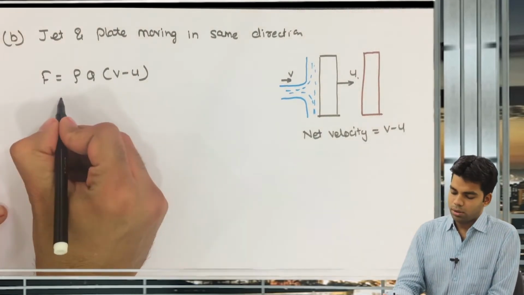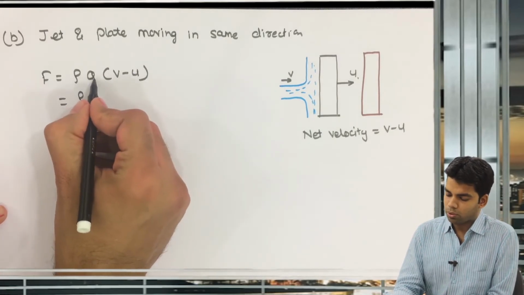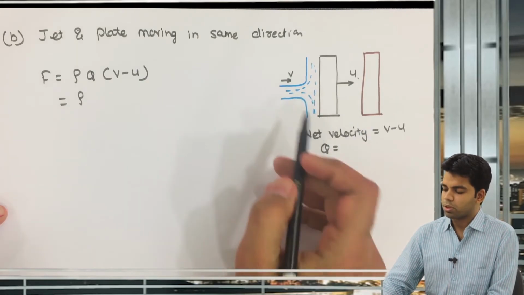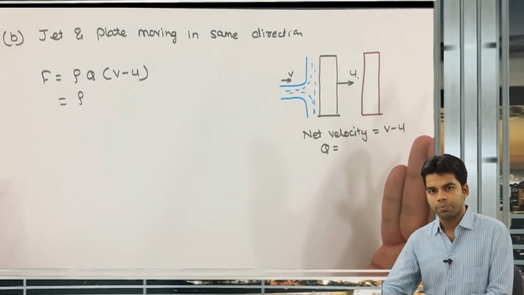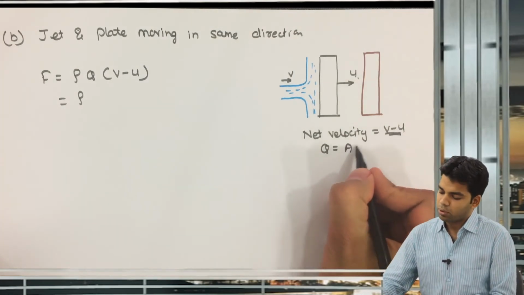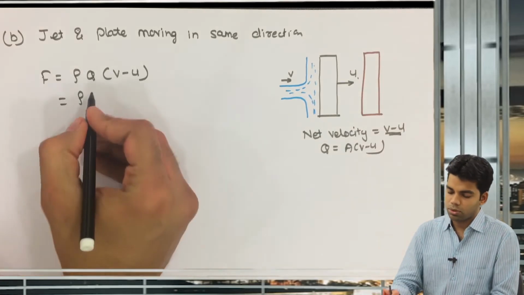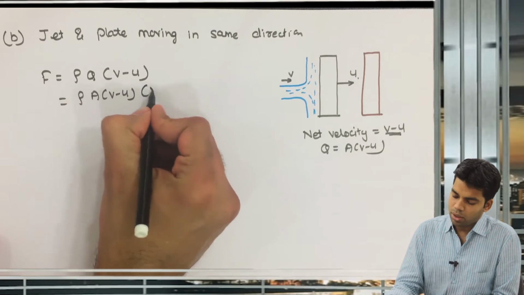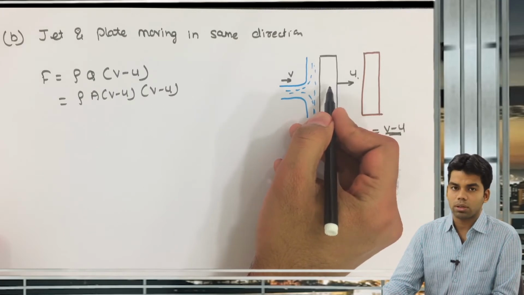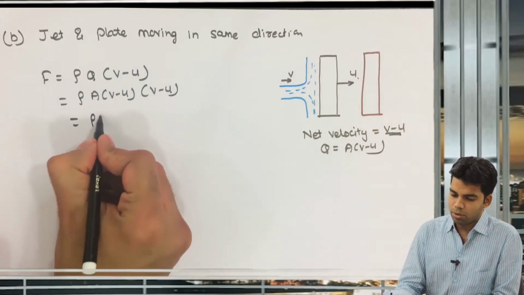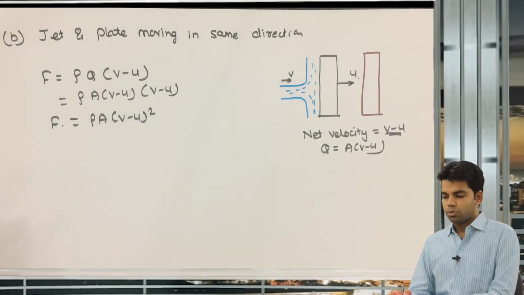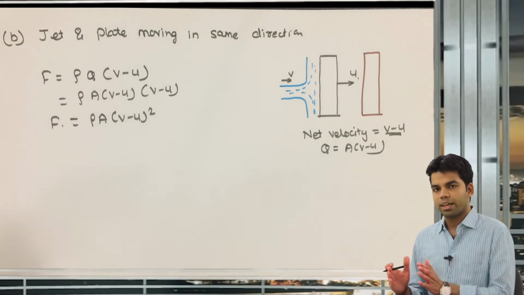Now this will be equal to rho into Q. What will be Q? Total discharge. Now the net velocity will be considered because the jet is striking this plate and the plate is also moving. So the net velocity of the jet is nothing but v minus u. So Q will be equal to a into v minus u. Getting this? So this will be a into v minus u into v minus u. Initial velocity of jet is v, final velocity of this jet is equal to the velocity of the plate, which is u. So this will be equal to rho a into (v minus u) whole square. This is the force acting on the plate which is moving in the direction of the jet.